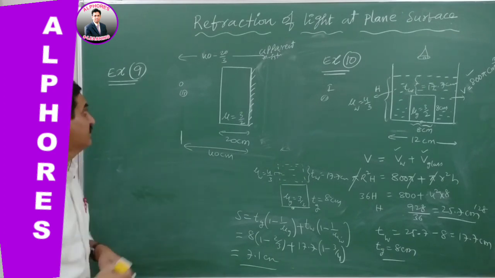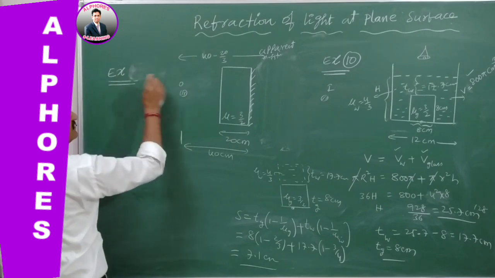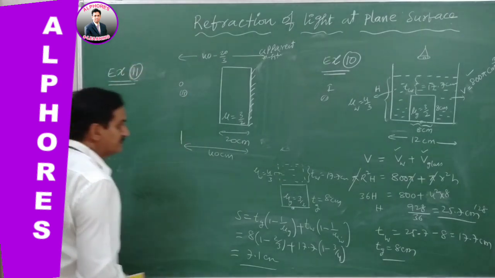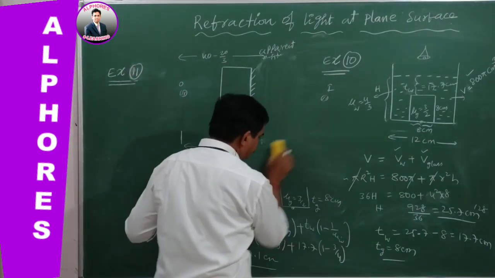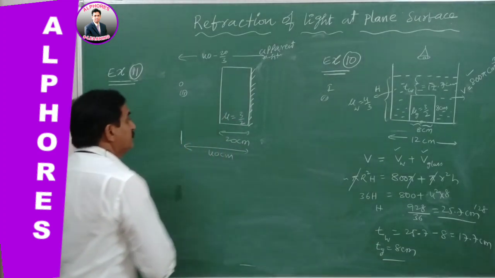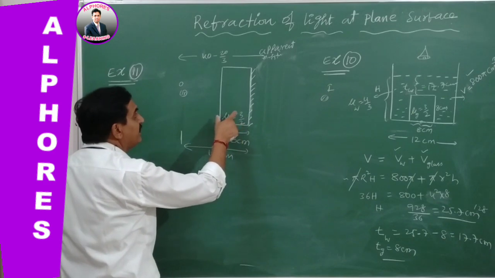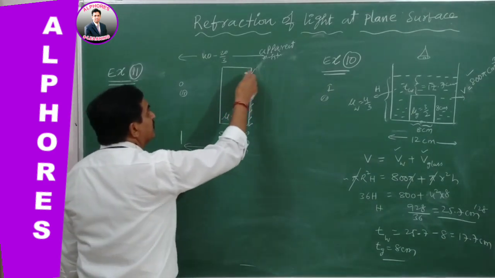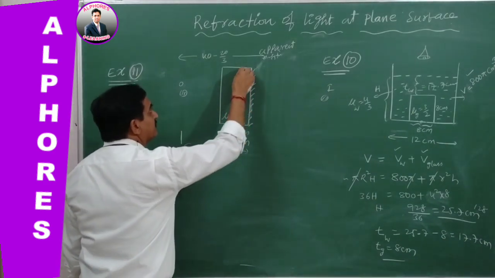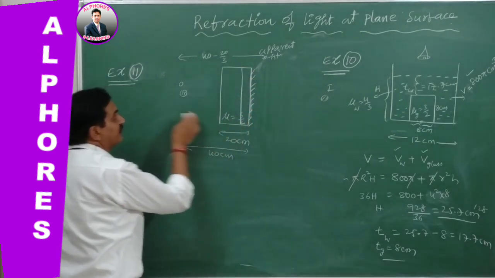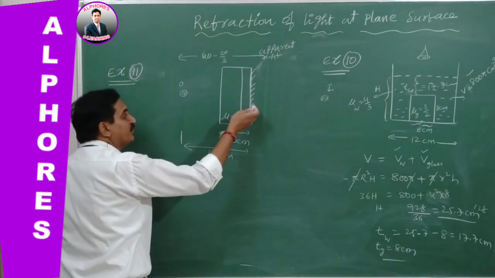How do you solve this one? This is example, say, 11. Let us see this. In this case, again due to this thickness there is an apparent shift of the plane mirror. When it is seen from this side, it will be shifted forward.